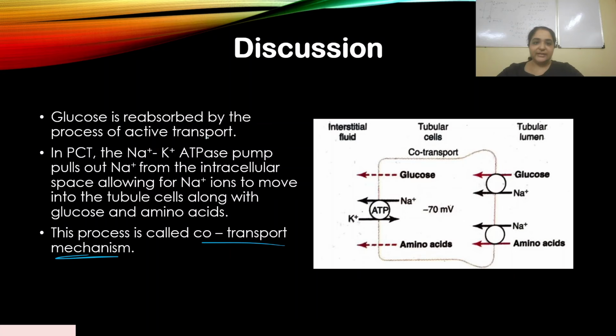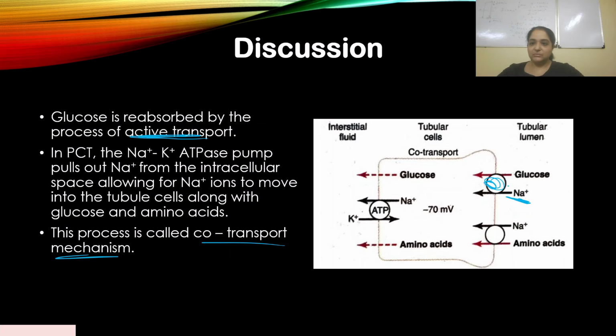So it is clearly an active transport. It's a secondary active transport, because glucose is being pulled in with the help of an ion.